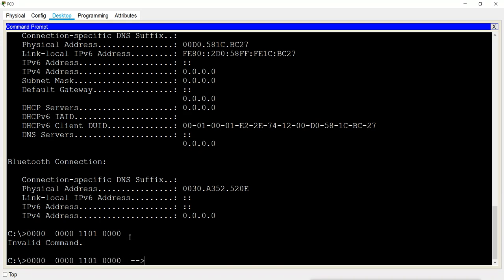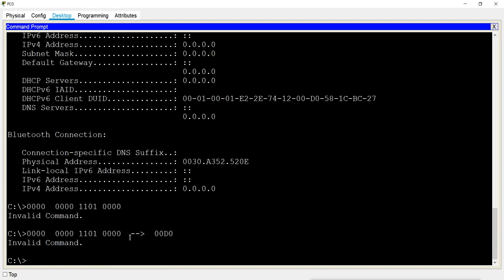So this means the number was 0, 0, D, 0. But when you flip this seventh bit, it will become 0 0 0 0, then 0, and this bit is 0, so it will become 1 0 0, and then 1 1 0 1, then 0 0 0 0. Now what does that mean? The first one is 0, but the second one is not 0 now. It is not this one, it is actually this one.